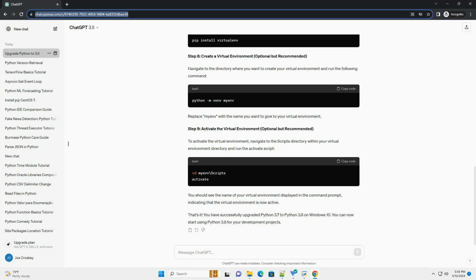If you want to ensure that all your installed Python packages are compatible with the new Python version, you can update them using. This will create a list of installed packages, requirements.txt, and reinstall them in the new Python 3.8 environment.